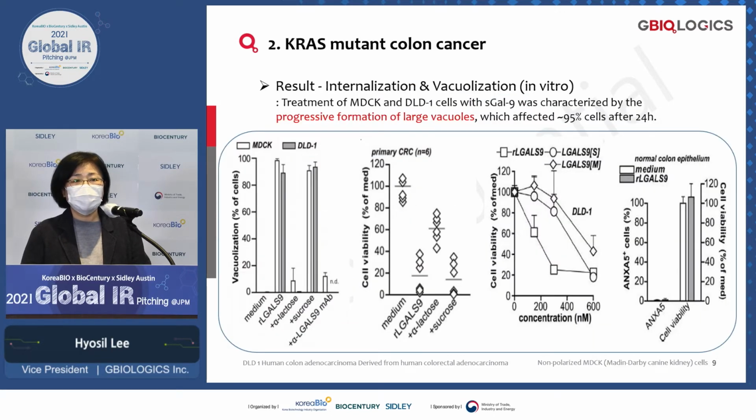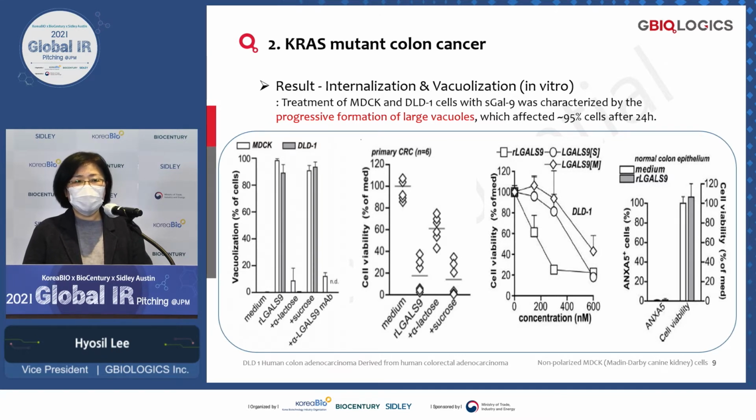So we are focusing on this function of galectin-9 to develop it as a KRAS mutant anti-cancer drug. Okay, this is just to show the study result published by Netherlands scientists. They used galectin-9 to see the activity against KRAS mutant colon cancer. You can clearly see from this first article that galectin-9 causes vacuolization and then reduces cell viability.